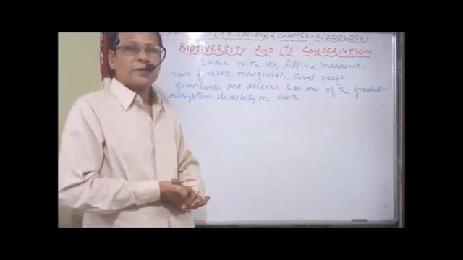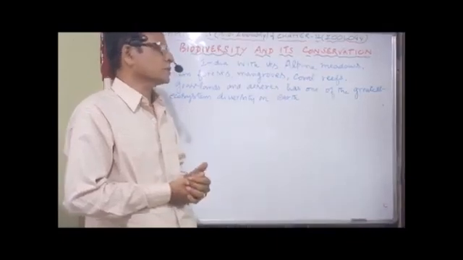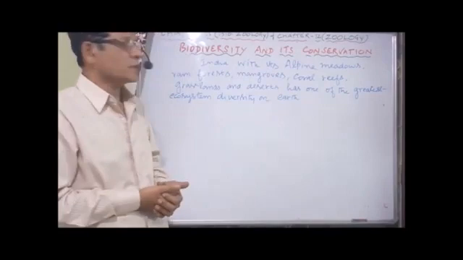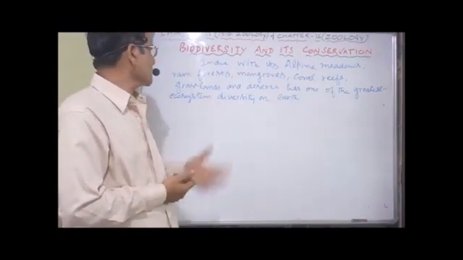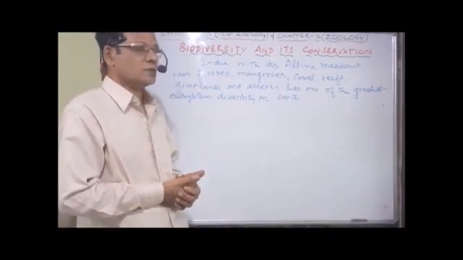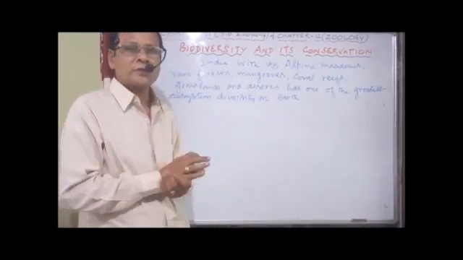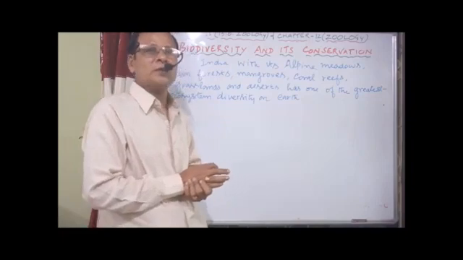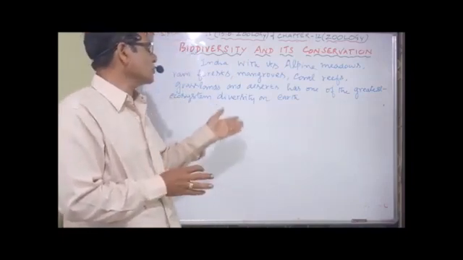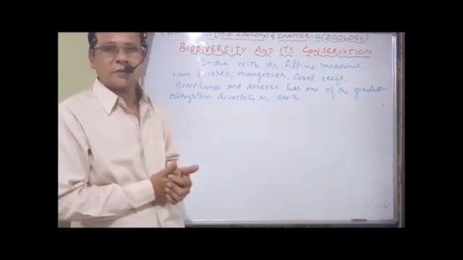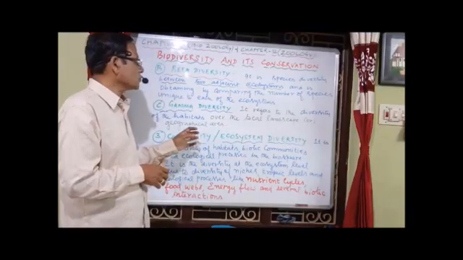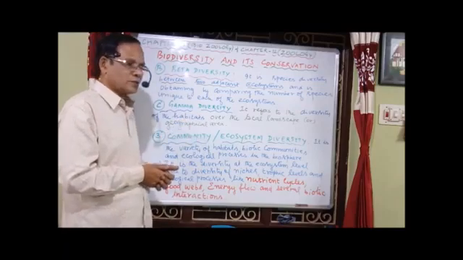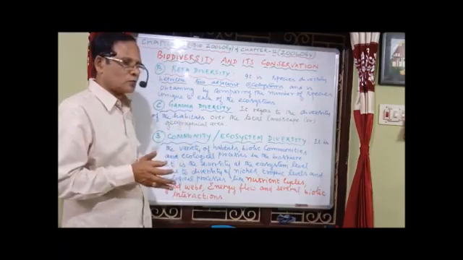We have a number of habitats, for example alpine meadows, rainforests, mangroves, coral reefs, grasslands and deserts. So we have different biomes and different habitats. That's why India is considered one of the greatest in ecosystem diversity. With that I conclude a few things about biodiversity. We will proceed to the next one in the next class.